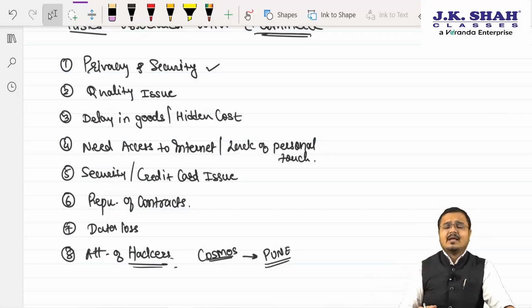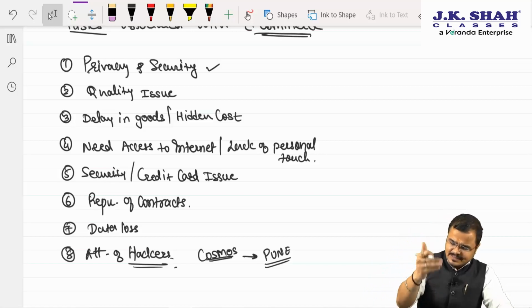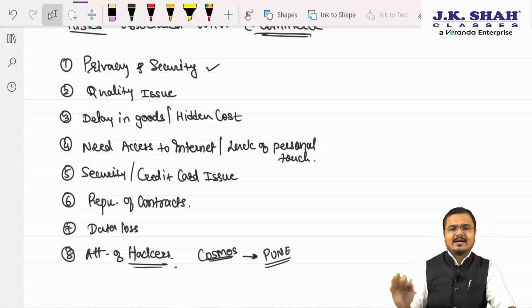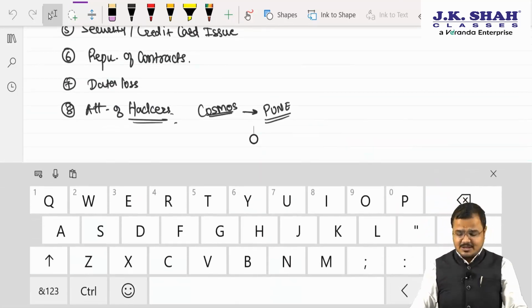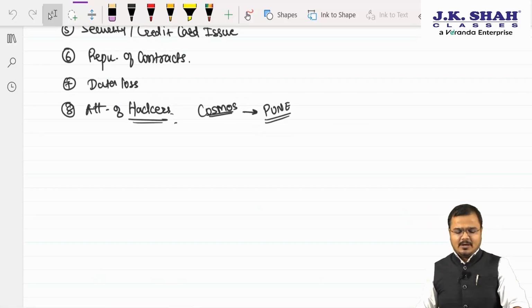Repudiation of contract. Then anonymity of transactions. Data loss, theft or duplication. Attack from hackers. Privacy issue, you can write. Denial of services, you can write. Lack of authentication of transactions, you can write. These are all the common points available.